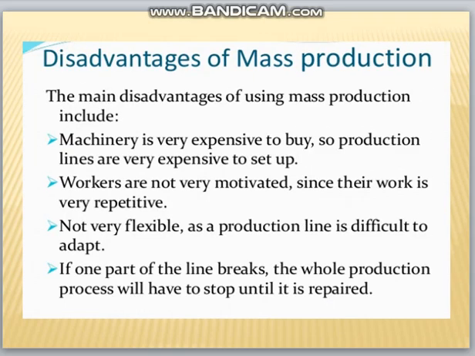Then moving on to the disadvantage, it is not flexible. If one part breaks, it might affect the whole production line. Since the line is continuous, if we have a breakdown at one stage, it might affect the whole production rate. So this is the major disadvantage of mass production.